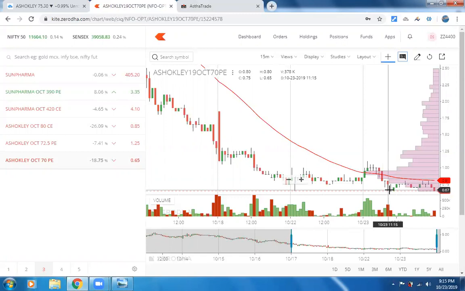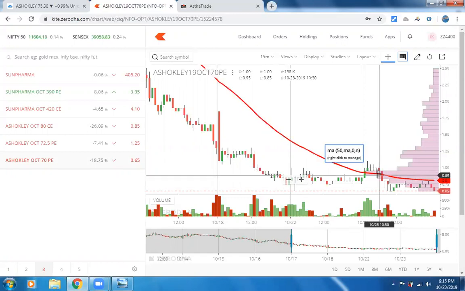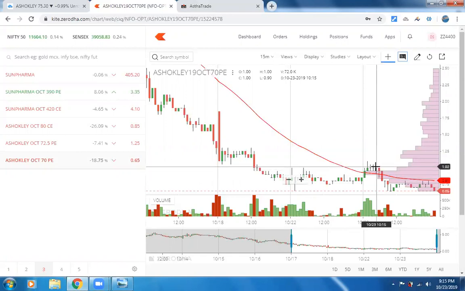If the current lot size is 4,000 and the margin required is around 8,700 rupees, if you had invested 8,700 rupees, you would have got a profit of around 35 paise, which is close to 1,350 or 1,500 rupees profit. You would have got it very easily, friends. So it's very simple, right?